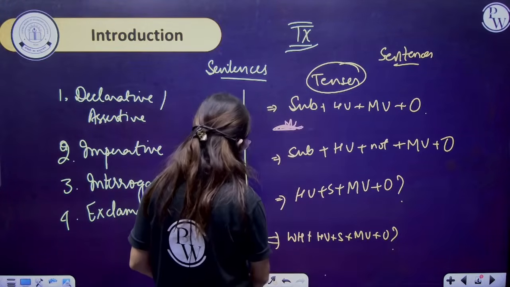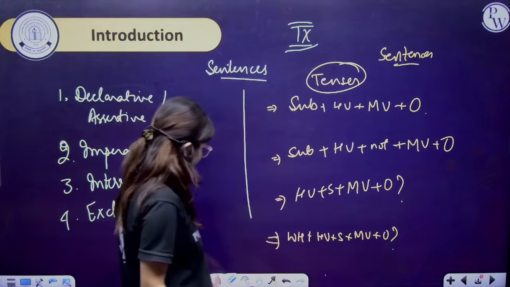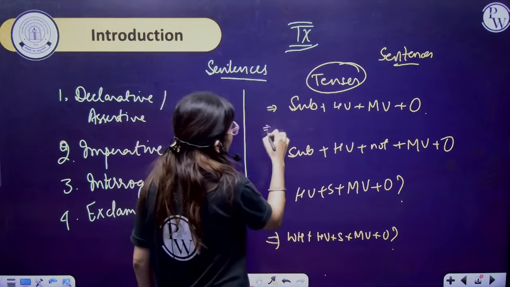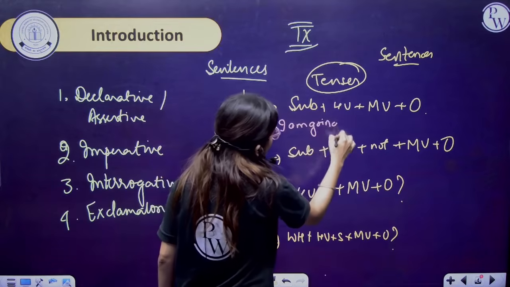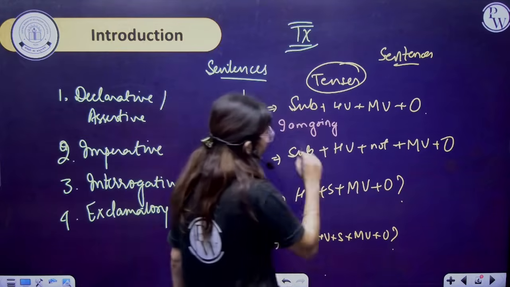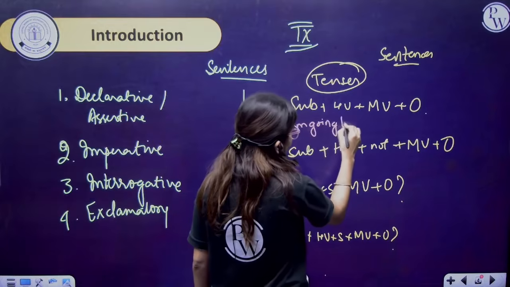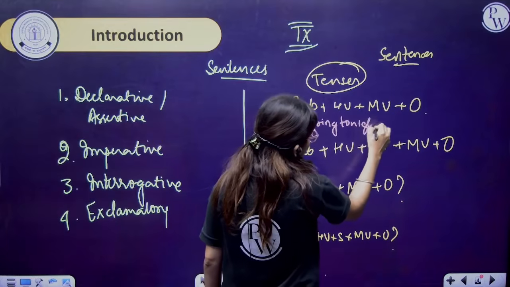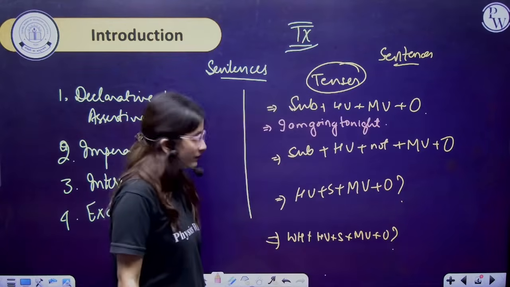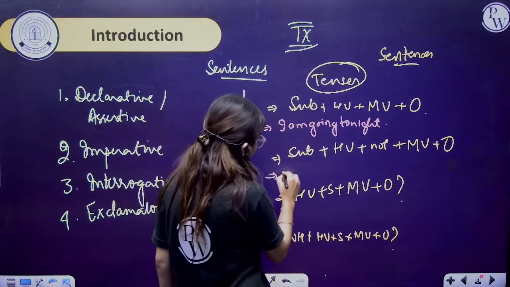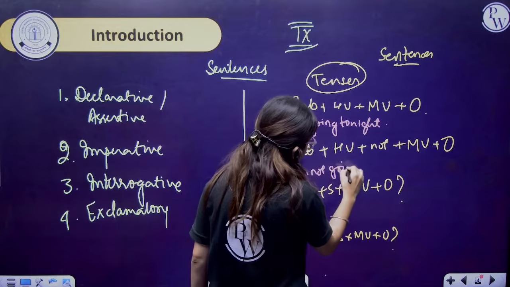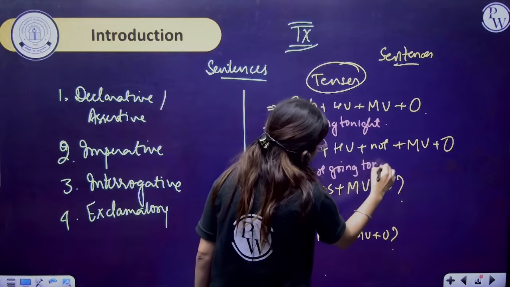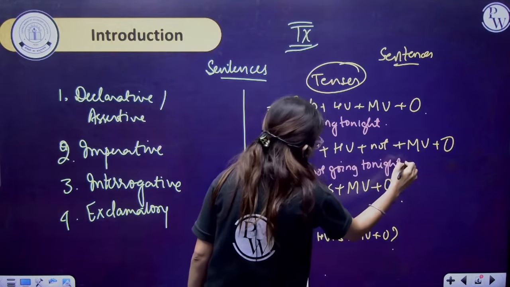For example, I am going tonight. I am not going tonight. Right?